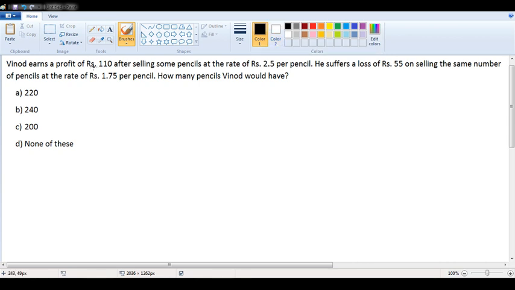Vinod earns a profit of 110 rupees after selling some pencils at the rate of 2.5 rupees per pencil. That means he is getting 110 rupees profit. The selling price of one pencil is 2.5 rupees. This is the first scenario.